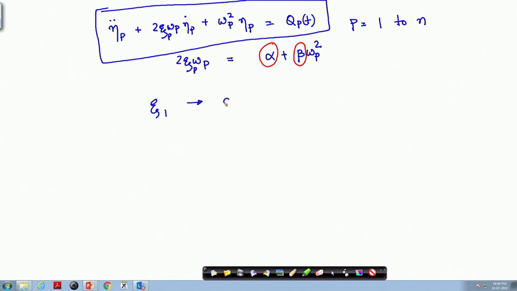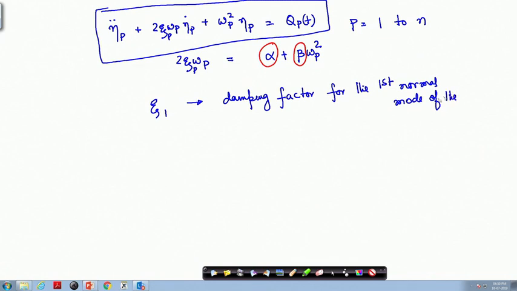So, let me call zeta 1 the damping factor for the first normal mode of the 5 degree of freedom system.